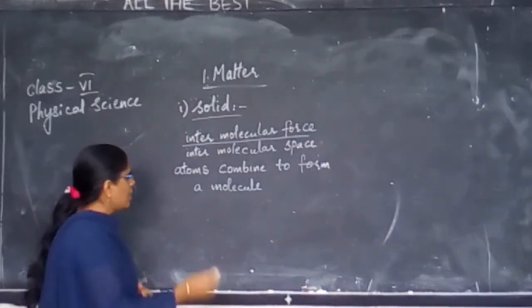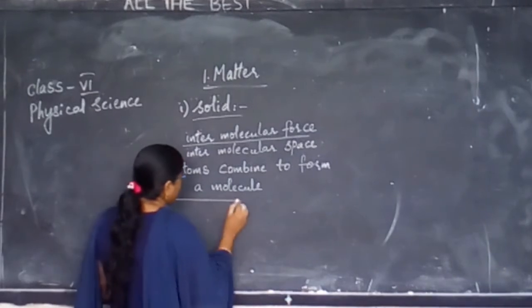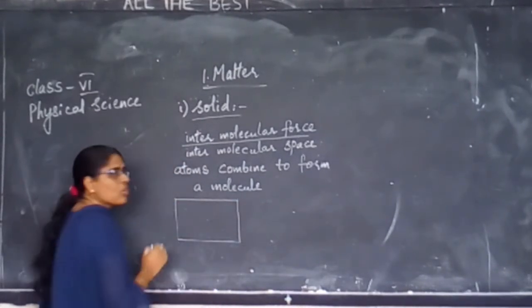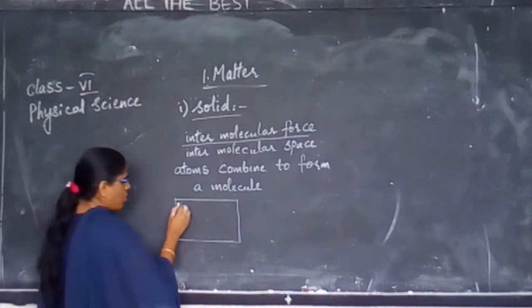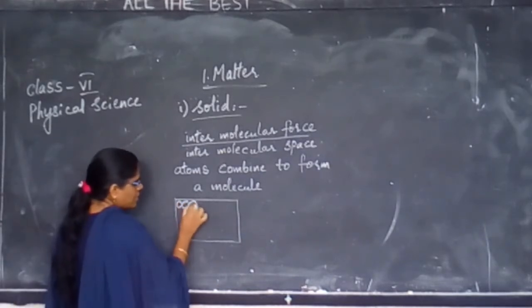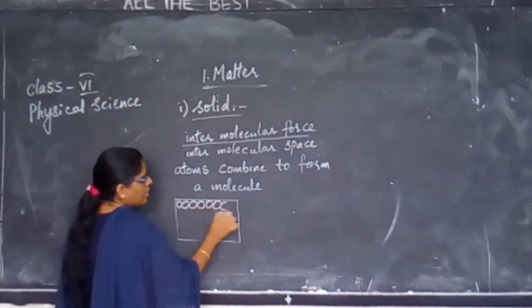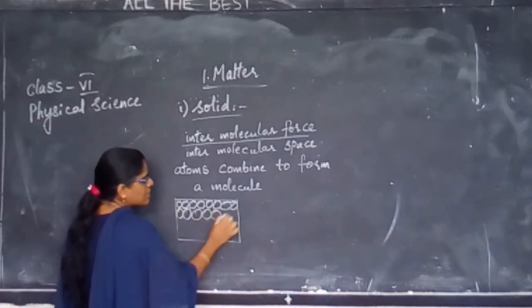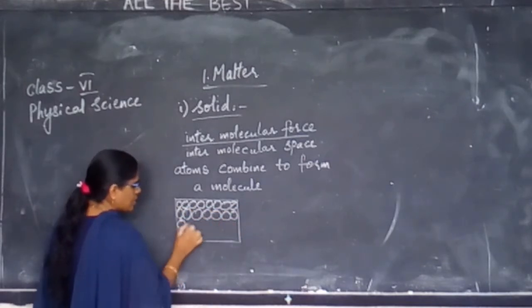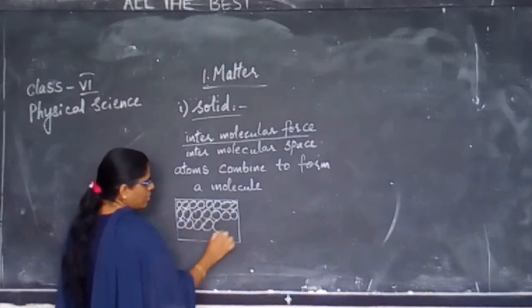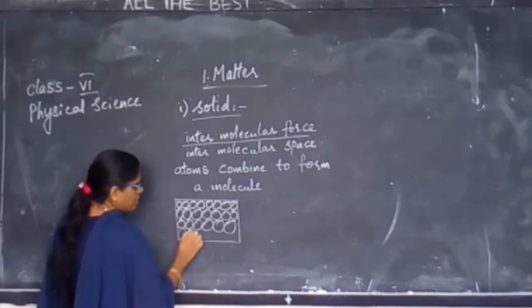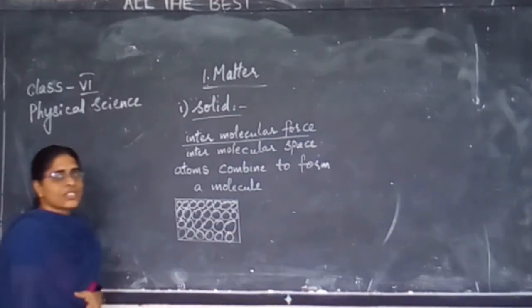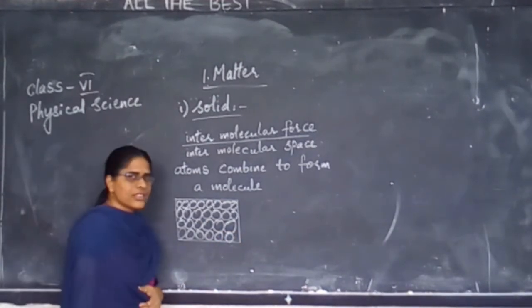Now, let us take an example of a solid substance. Inside any solid substance, the molecules are arranged like this. Okay, children? Molecules inside the solid are arranged like this.